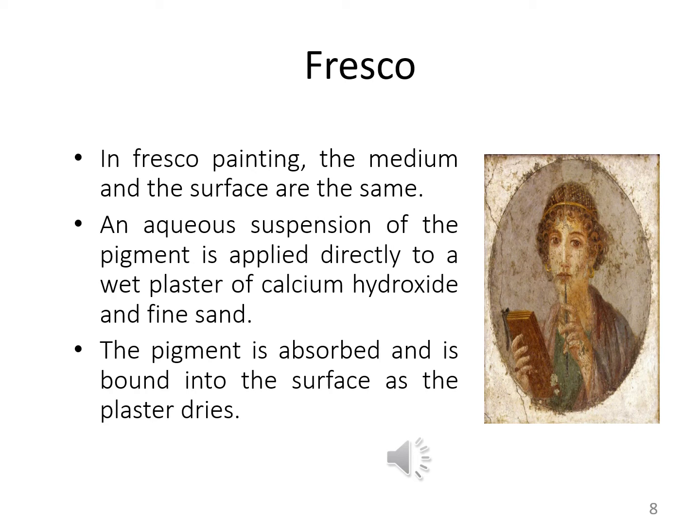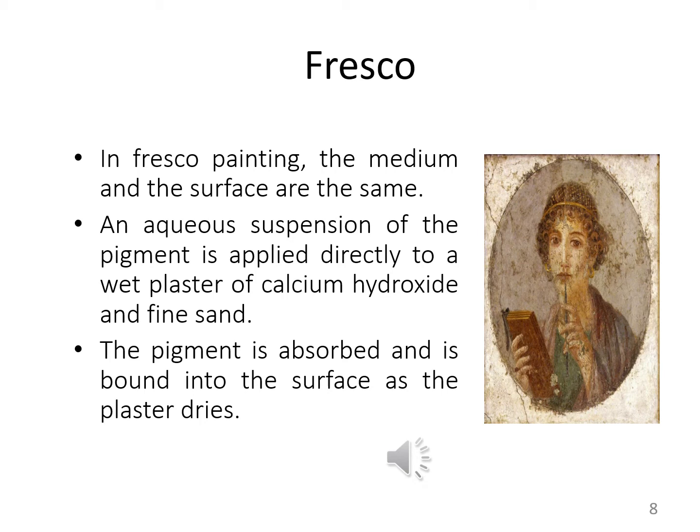In fresco painting, the medium and the surface are the same. An important point is that in this type of painting, the surface and medium remain the same.